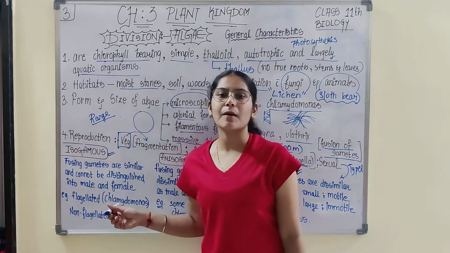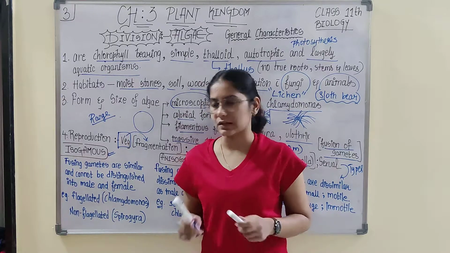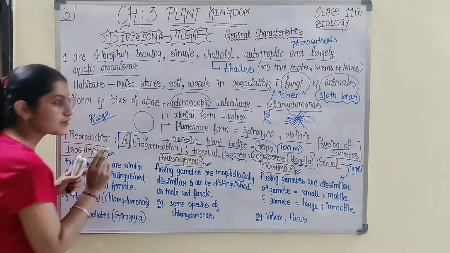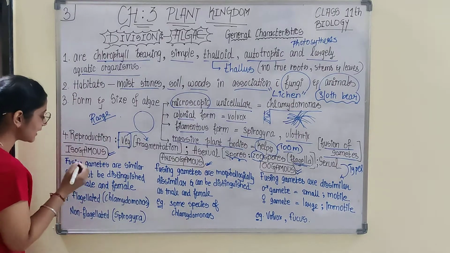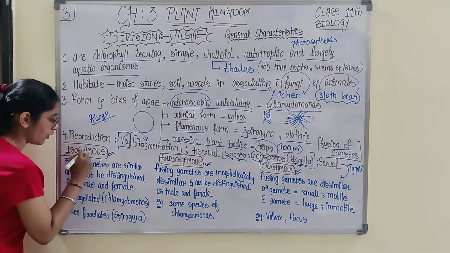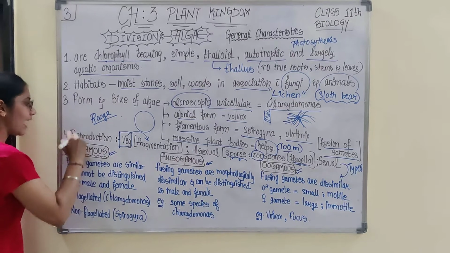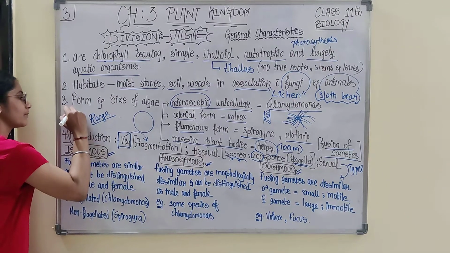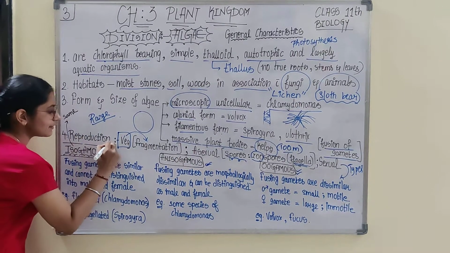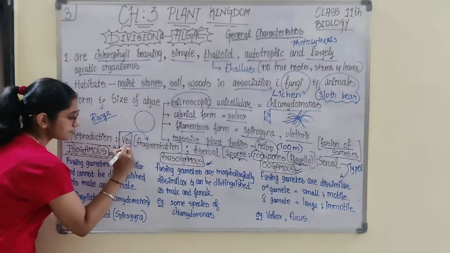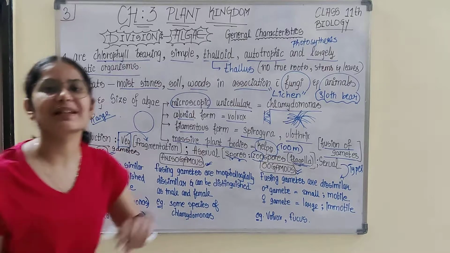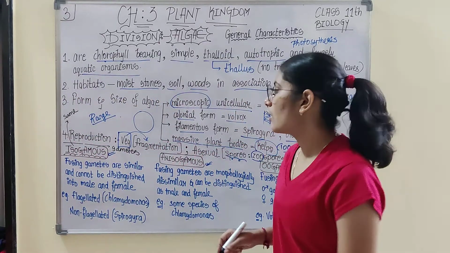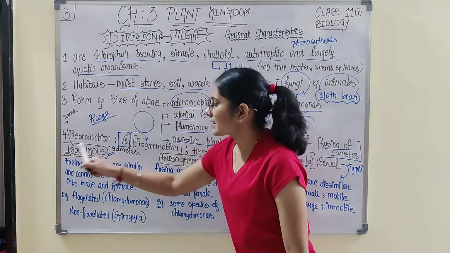In case of isogamous, if you break the term, iso means same, gamous means gametes. Iso means same, gamous means gametes. So same gametes, isogamous.